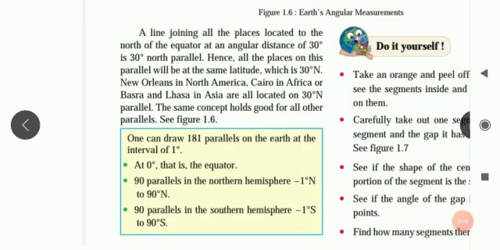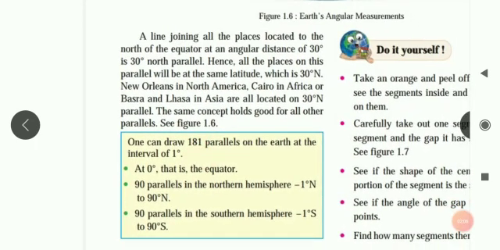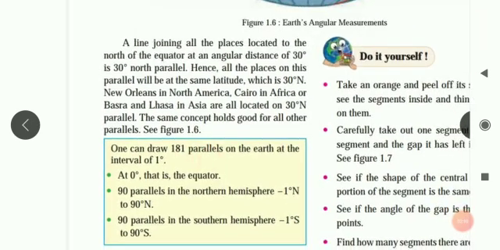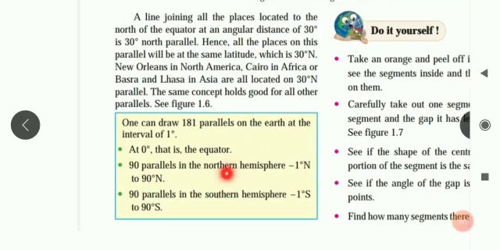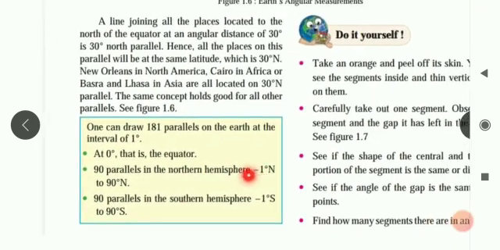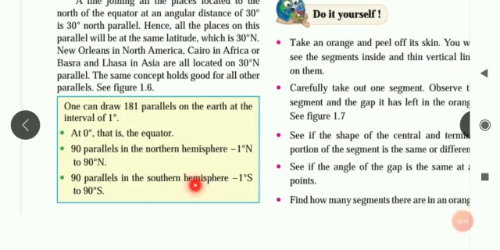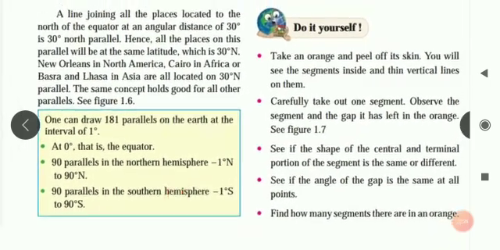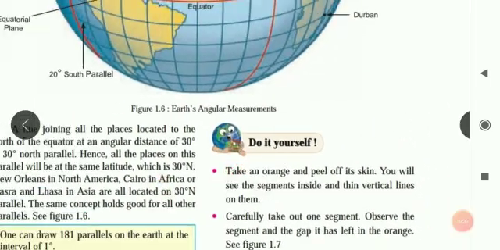One can draw 181 parallels on the earth at an interval of 1 degree. This also we had seen, how many parallels actually we can draw on the globe. 181 parallels. How? See, at the 0 degree, that is the equator. You know this now very well. The value of equator we have considered as 0 degree. So 90 parallels in the northern hemisphere, that is 1 degree north to 90 degree north, and 90 parallels in the southern hemisphere, that is 1 degree south to 90 degree south. So together we can actually draw 181 parallels.